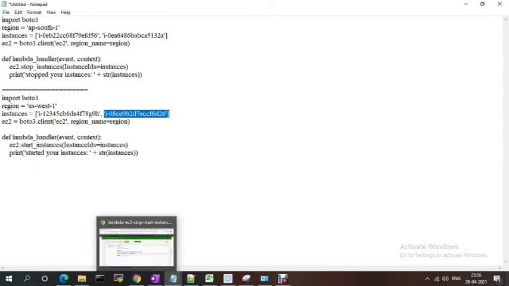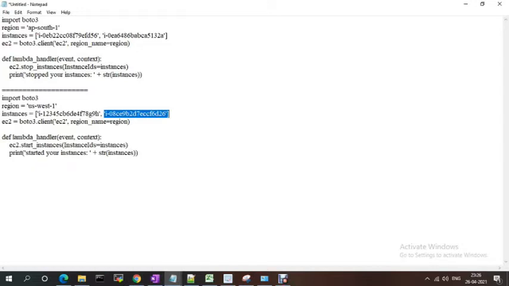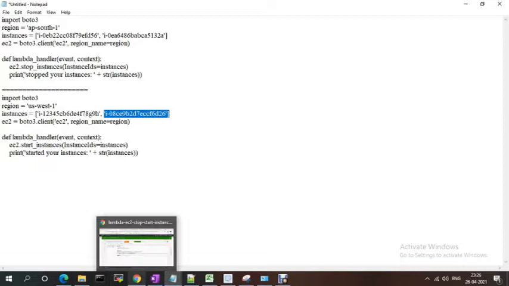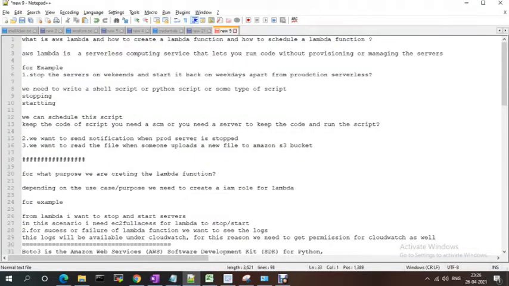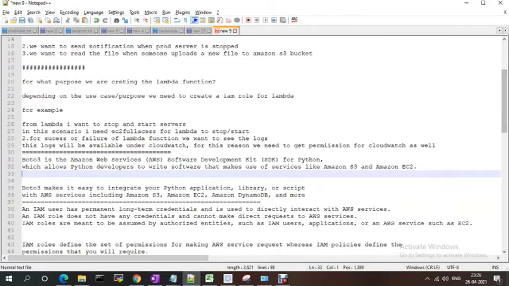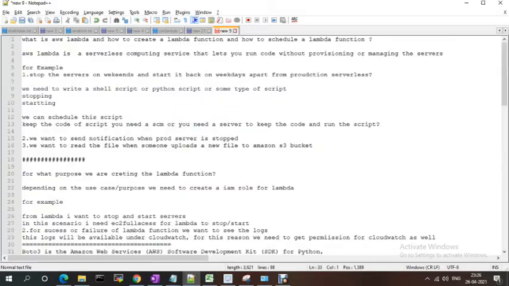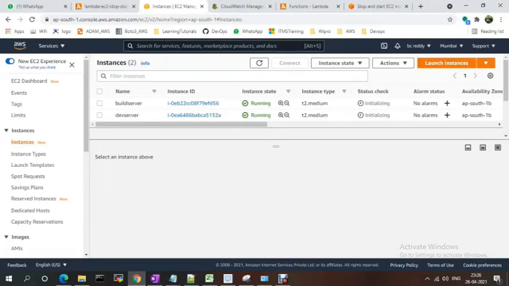Okay, this is manually we have scheduled. Now we have to schedule the instances. Suppose this is the stopped instance, this is the running instance, right? So for this purpose we created Lambda functions. Now we have to schedule this Lambda function. We are testing manually, right? So we are going to schedule these Lambda functions based on conditions I want to run the Lambda function.